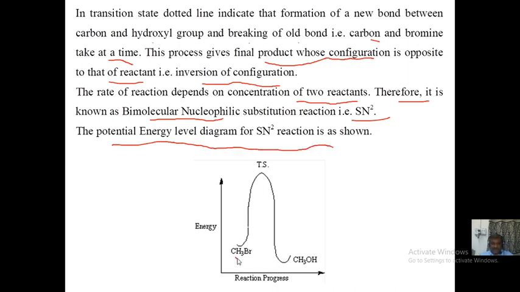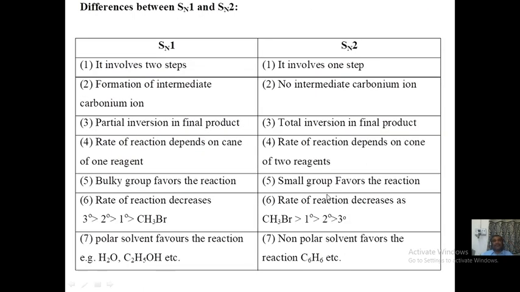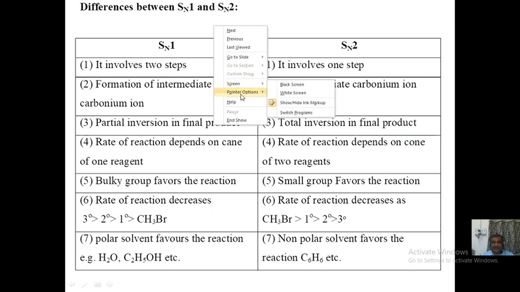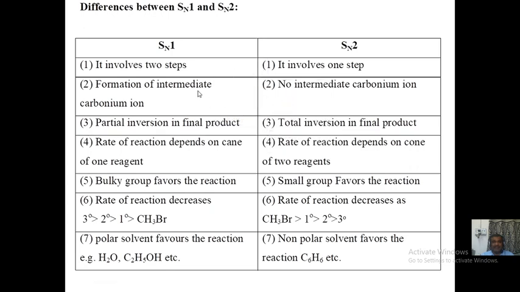So this is methyl bromide, this is the pentavalent transition state. Then bromide ion is lost and you get methanol. So this is the energy axis, this is reaction progress. Okay, let us see your understanding. If this were a physical class, I would have asked you to explain what you have understood by giving me 1, 2, 3, 4, 5 differences between SN1 and SN2.